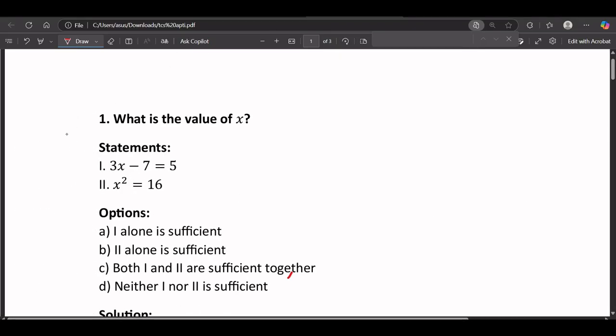There is a question, what is the value of x? We need to find the value of x. Now the first statement is saying 3x minus 7 equals 5. The second statement is saying x square equals 16. So now if you can see here, the first statement is saying 3x minus 7 equals 5, and the second statement is saying x square equals 16.